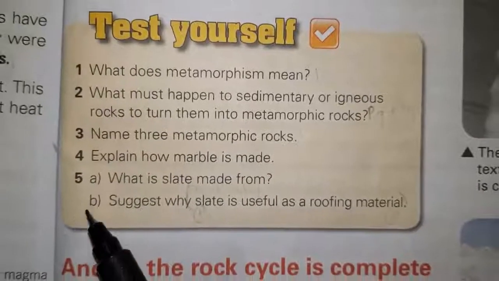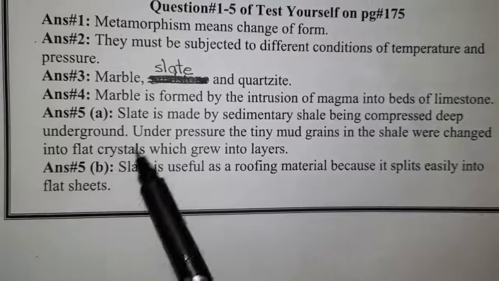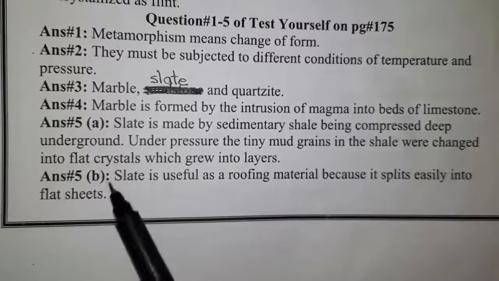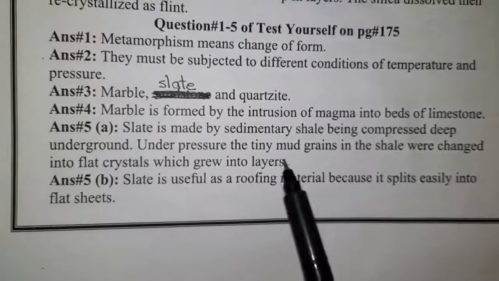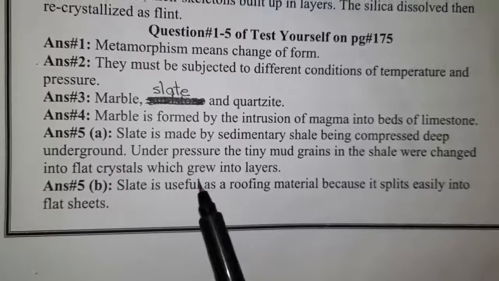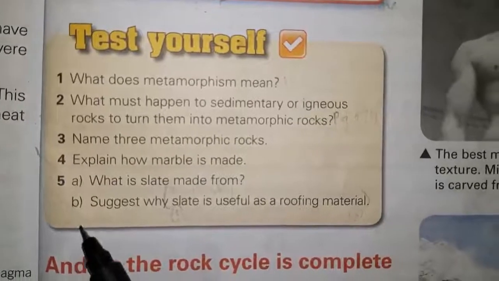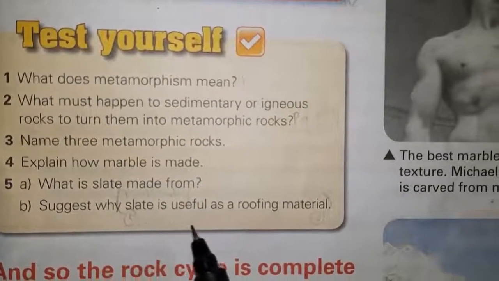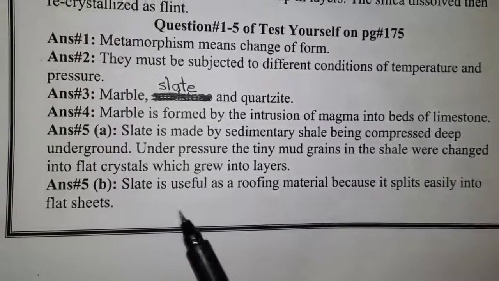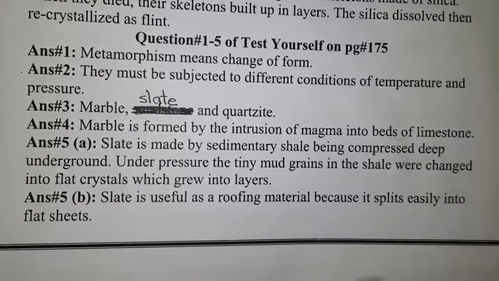Question number 5, part A, what is slate made from? Slate is made by sedimentary shale being compressed deep underground. Under pressure, the tiny mud grains in the shale were changed into flat crystals which grew into layers. Question number 5, part B, suggest why slate is useful as a roofing material. The answer is slate is useful as a roofing material because it splits easily into flat sheets.